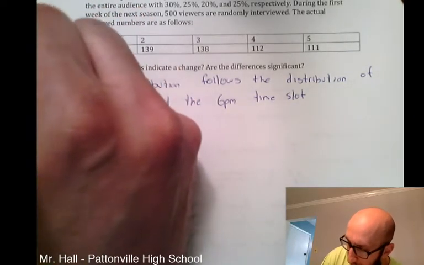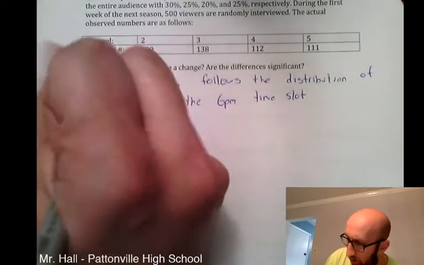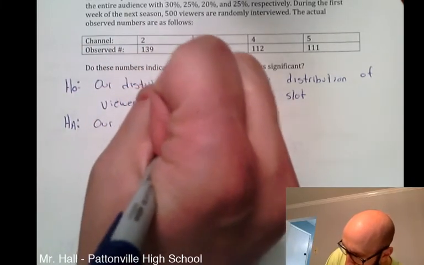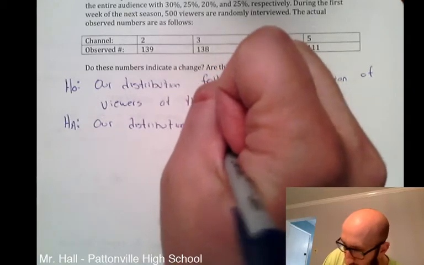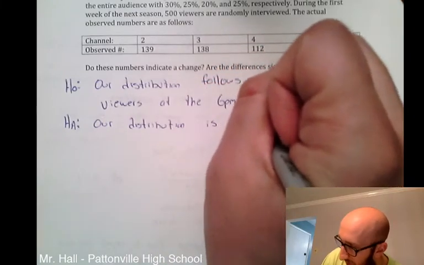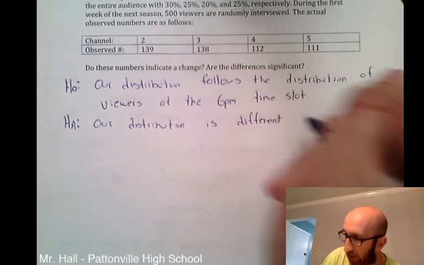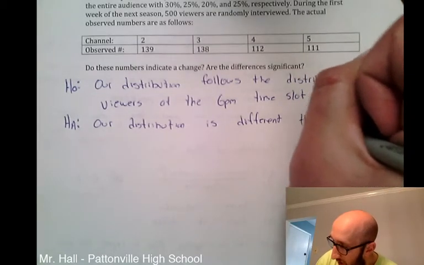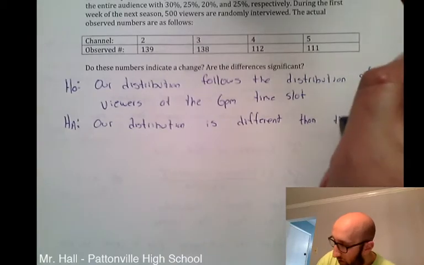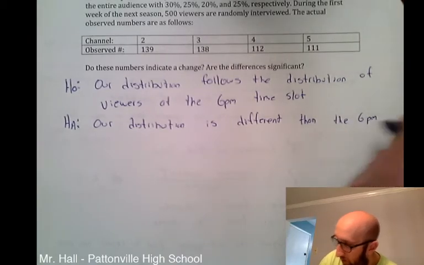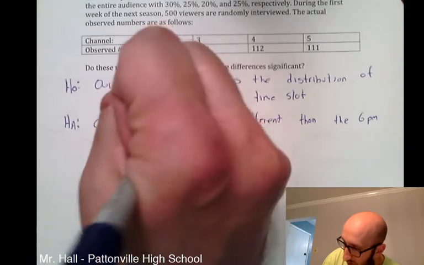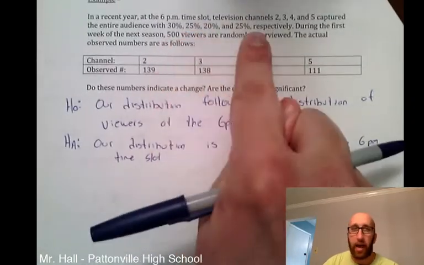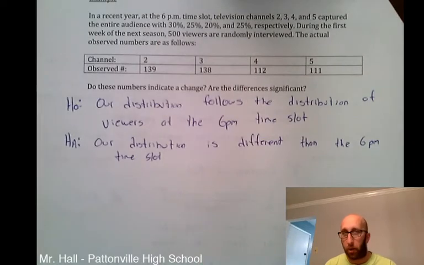What we're trying to prove here is that our distribution is different, or has changed, or is not the same as the 6 p.m. time slot. So we're setting out to try and see that this distribution does not actually match up with that breakdown.